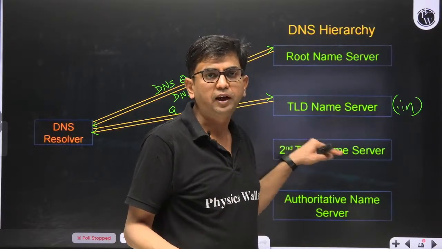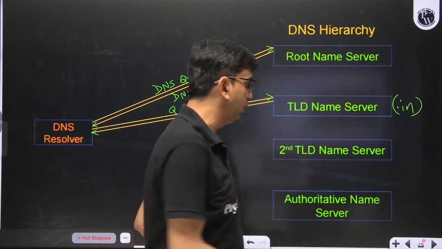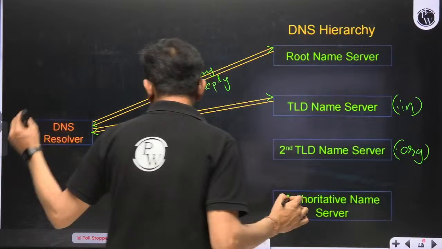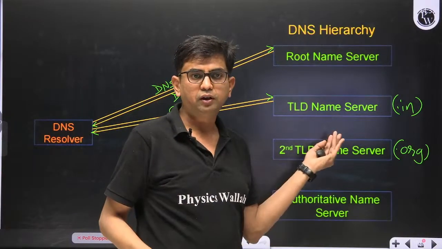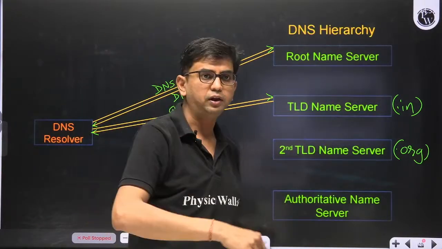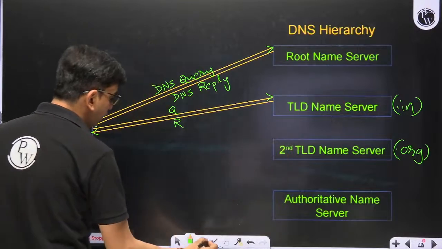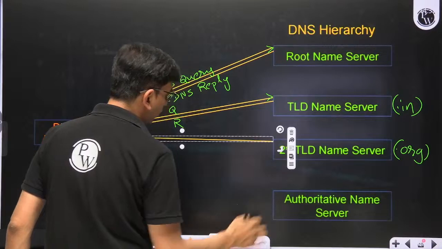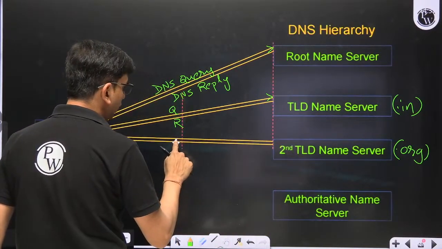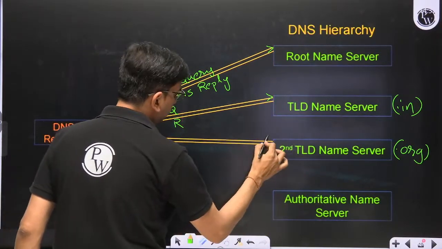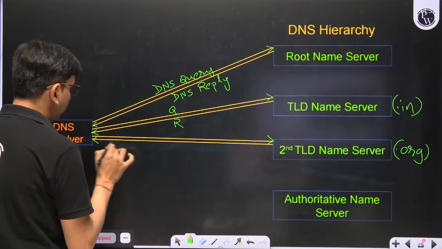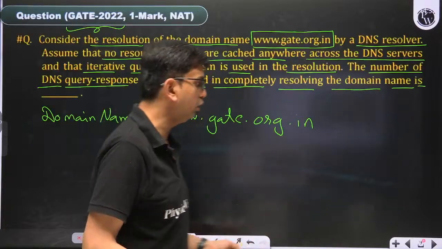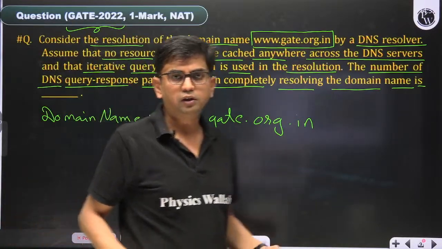It's the intermediate top level domain, or you can say the second top level domain. So it is giving the address of the org top level domain as a reply and saying that ask the same query to this. Here the same query is asked to this, and it is saying that okay, you are asking for something, I'll help you out. So the same query is forwarded to this, and it is saying that you are asking for gate. Okay, you are asking for gate.